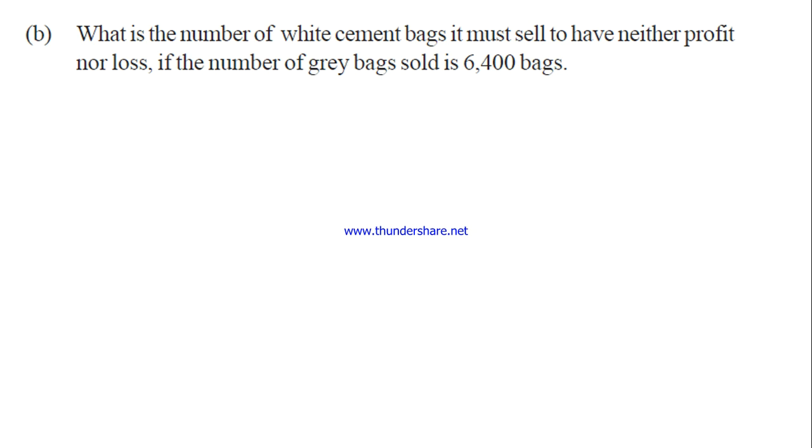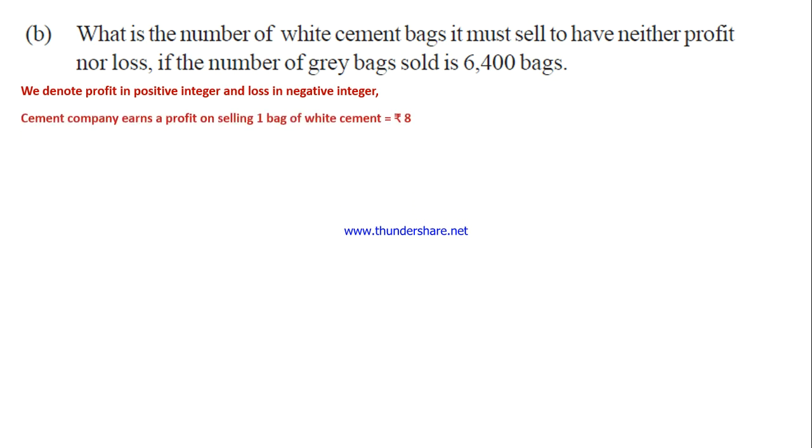If both the amounts are the same, there is no profit, no loss. That is, neither profit nor loss. Here we don't know the number of white cement bags, children. So let's take the number of white cement bags as X.